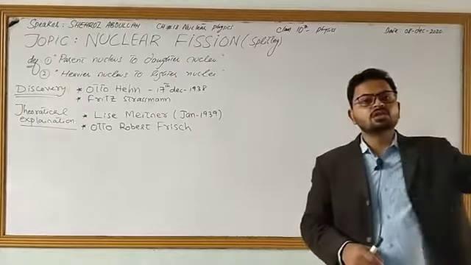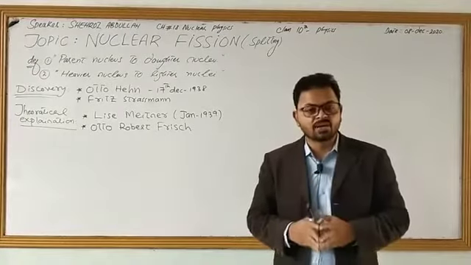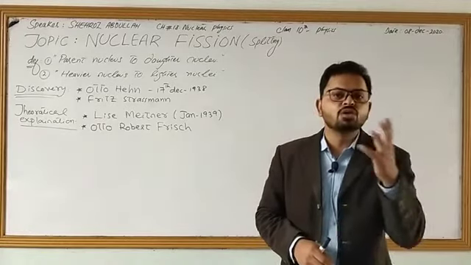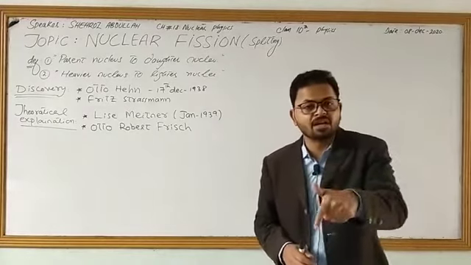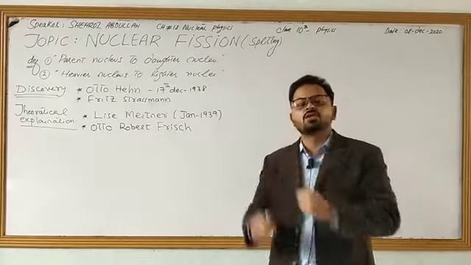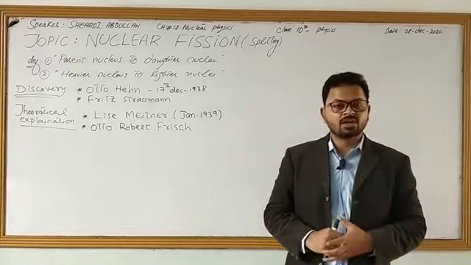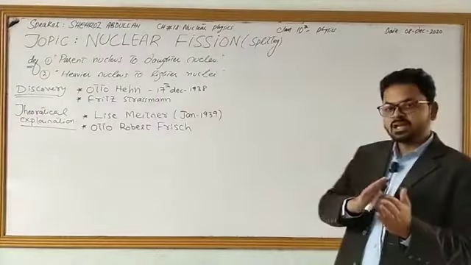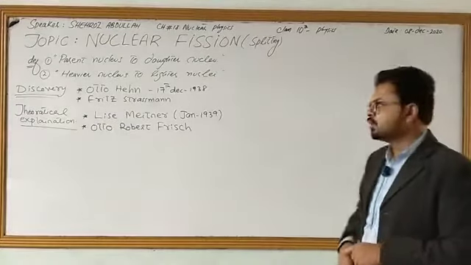We have to fall slow moving neutrons on the parent nucleus or heavy nucleus. Then it is going to convert itself into daughter nuclei, or in other words, lighter nuclei. And 3 neutrons will further be ejected, and a lot of energy will also be released.